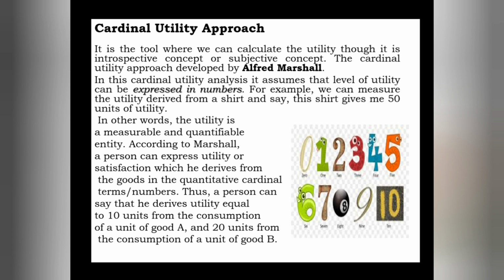In this cardinal utility analysis, it is assumed that the level of utility can be expressed in numbers. That's why I have put the image of cardinal numbers 0, 1, 2, 3, 4, 5, 6, 7, 8, 9, 10. That image says that in this cardinal utility approach we can measure, calculate or express utility in cardinal numbers.